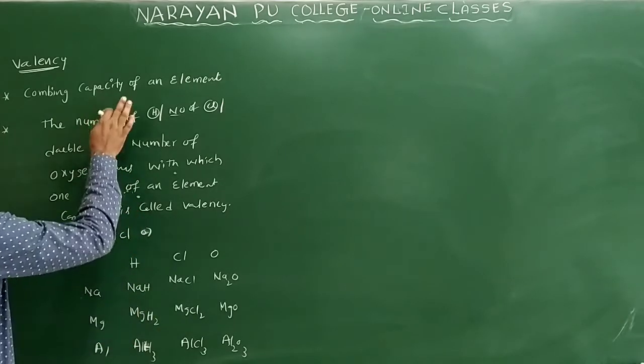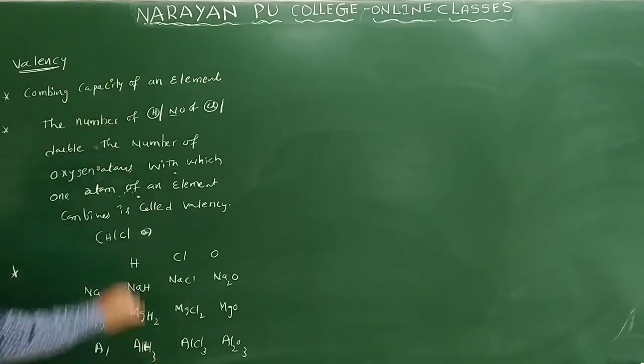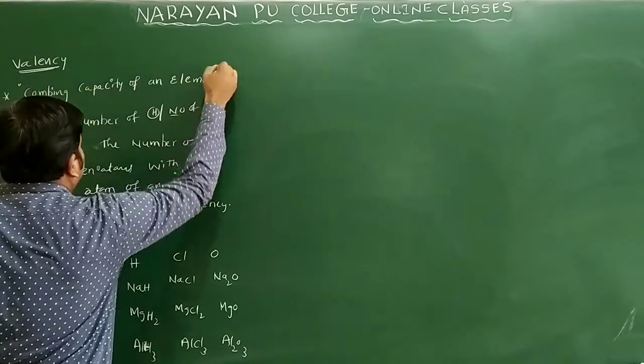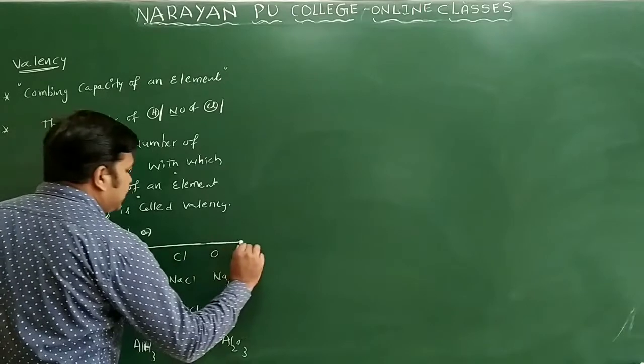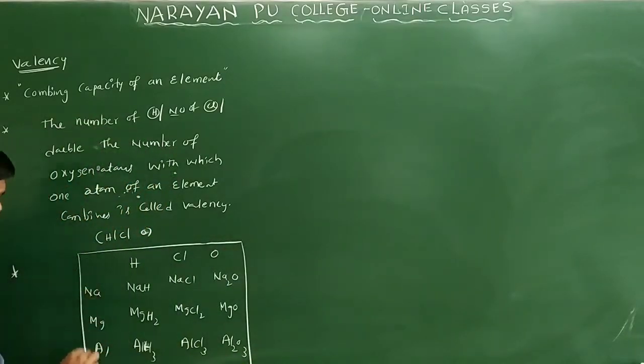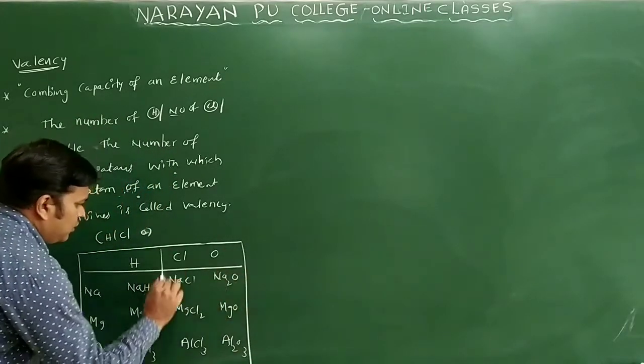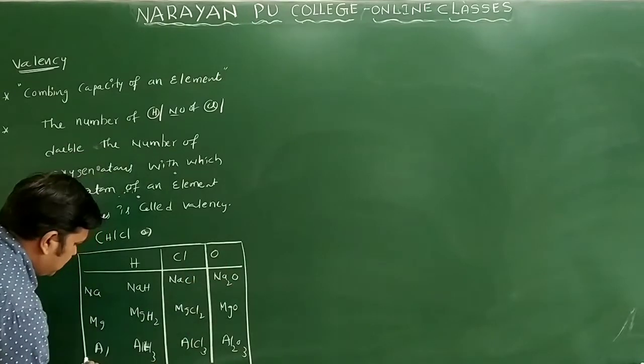So the combining capacity of an element is what we call valency. So the valency of sodium is 1. Magnesium combines with 2 hydrogens, so its valency is 2. Aluminum combines with 3 hydrogens, so its valency is 3. Like this we compare with hydrogen, chlorine and oxygen.